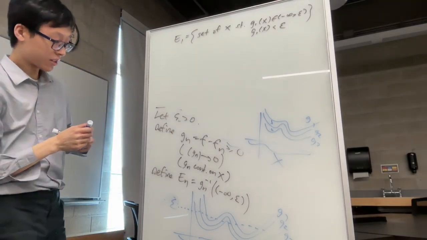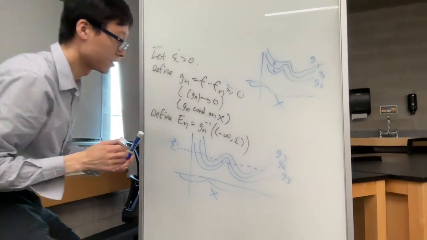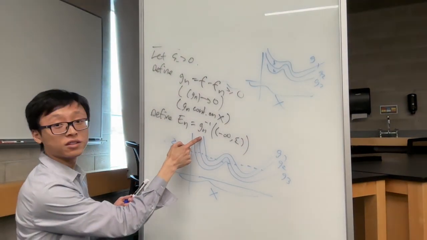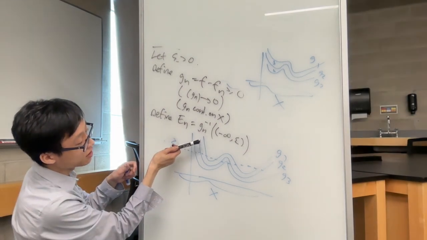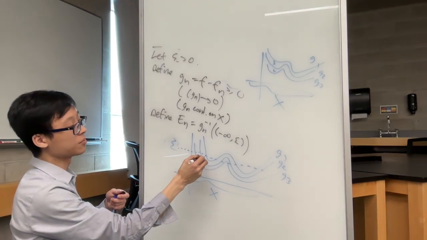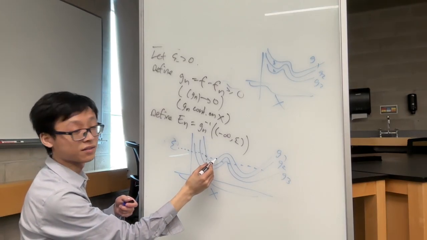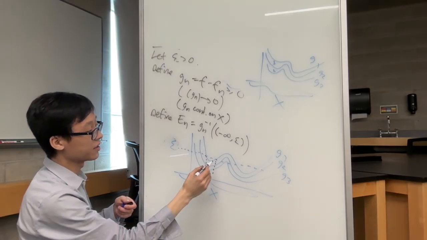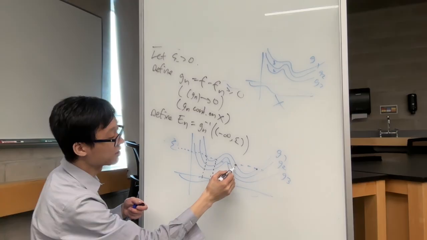Well, if we go down here to our picture, here's G1, the top blue line is going down. It's still above epsilon here. Oh, at this point right here, G1 dips below epsilon, and it stays below epsilon until this point. Then it goes above epsilon again, here it goes below epsilon again, here it goes above epsilon.